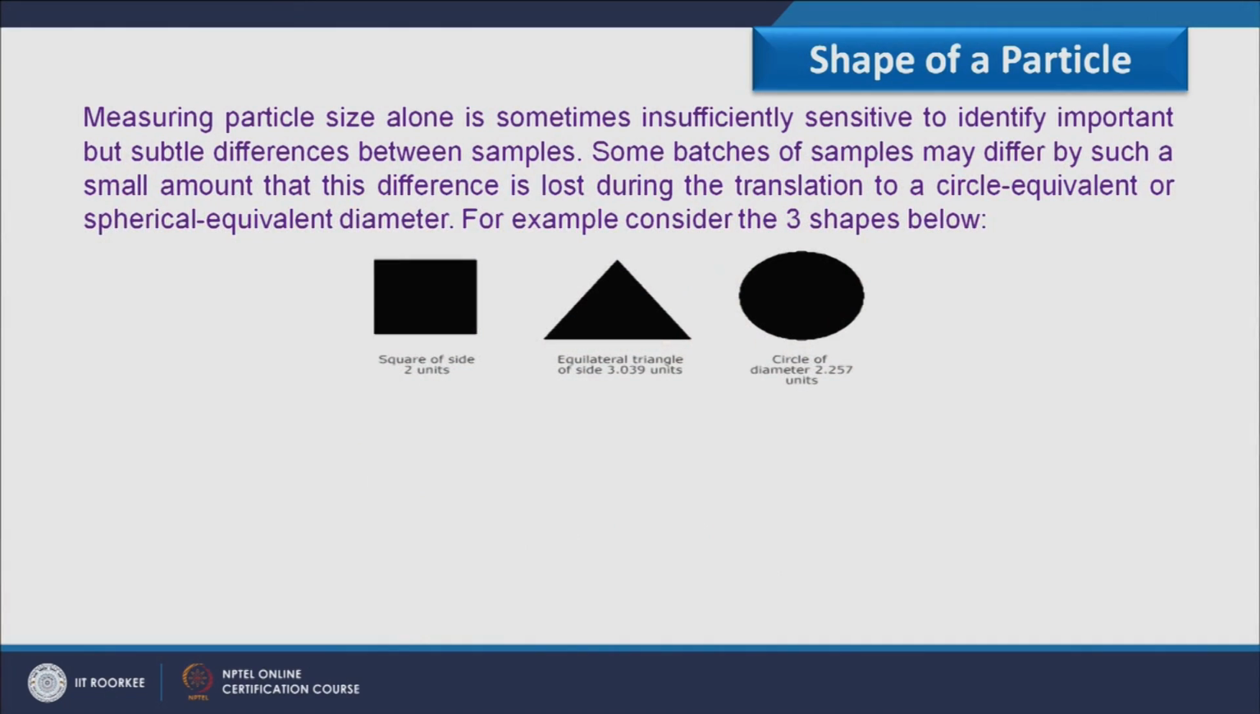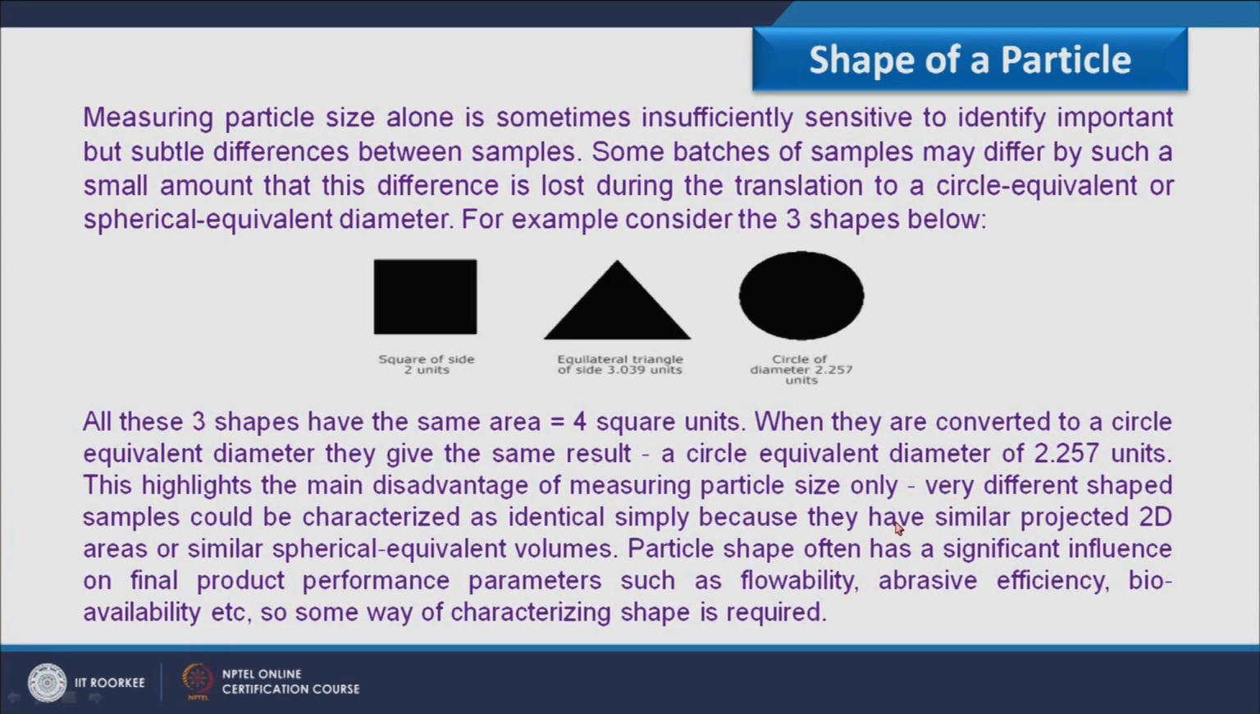For example, consider the three shapes which are given over here. I have already taken this example while discussing the size of a particle. Here if I consider this square, this triangle and this circle, all are having the same circle equivalent diameter. So what is the meaning of this? If I have the same equivalent diameter for different shapes, I assume that they behave equally wherever they are used in the process. So this highlights the main disadvantage of measuring particle size only.